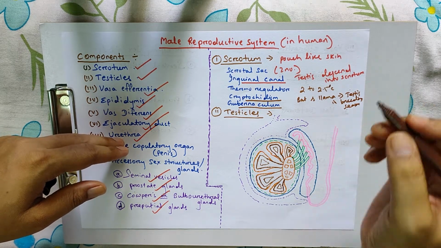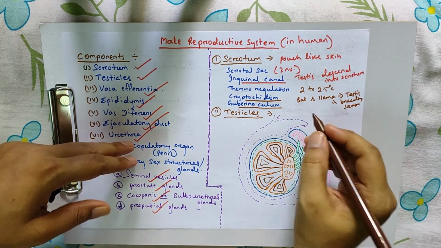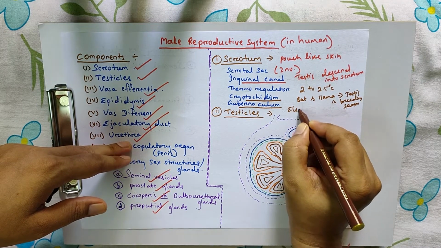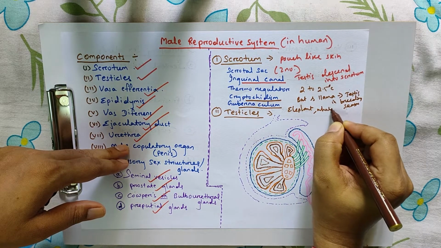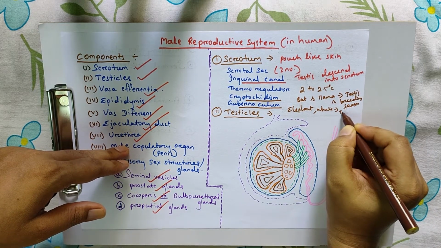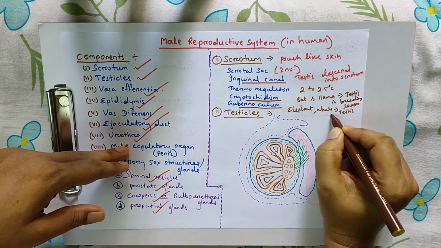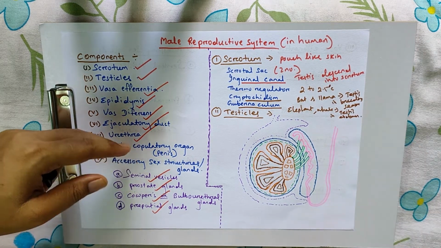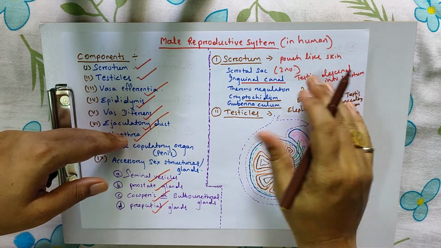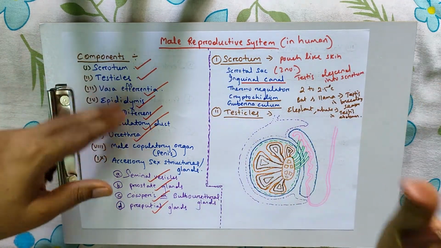After breeding season, again it returns back to the abdomen. While in elephant, testis is present in the abdomen. This is all about the scrotum.